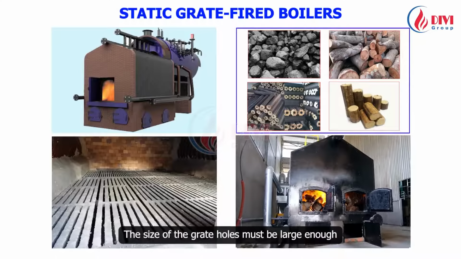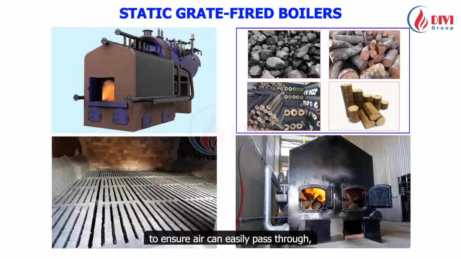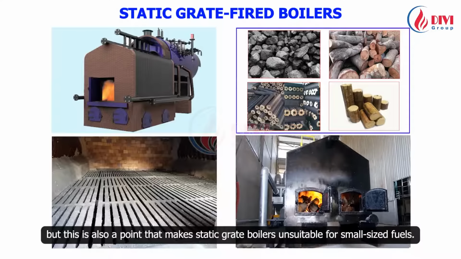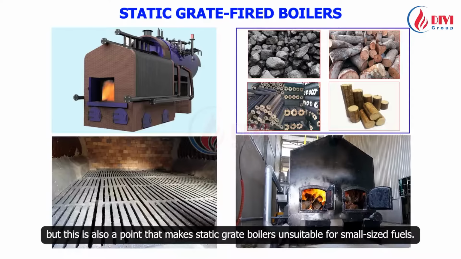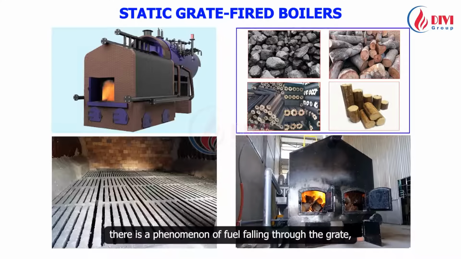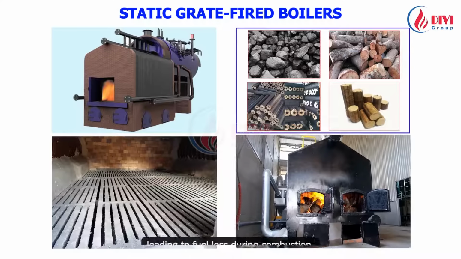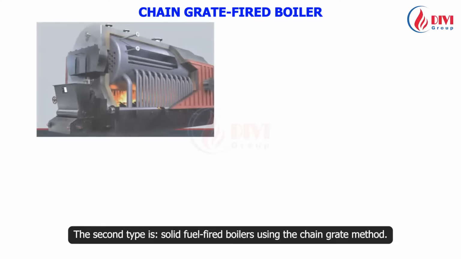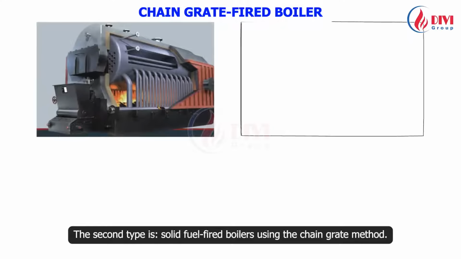The size of the grate holes must be large enough to ensure air can easily pass through. But this is also a point that makes static grate boilers unsuitable for small-sized fuels. When using fuels smaller than the grate holes, there is a phenomenon of fuel falling through the grate, leading to fuel loss during combustion.